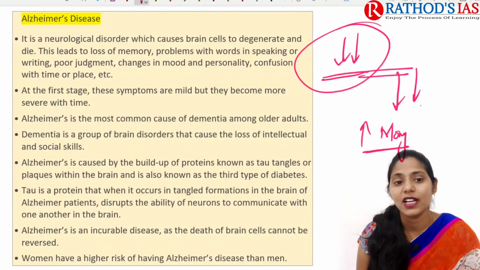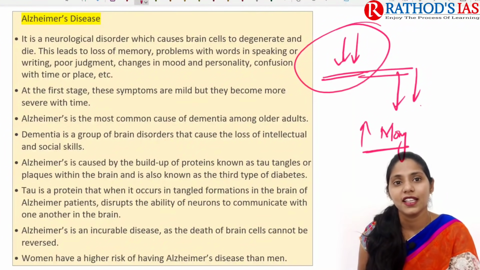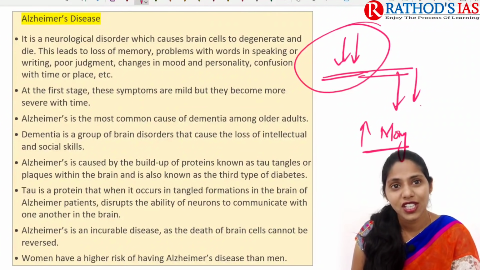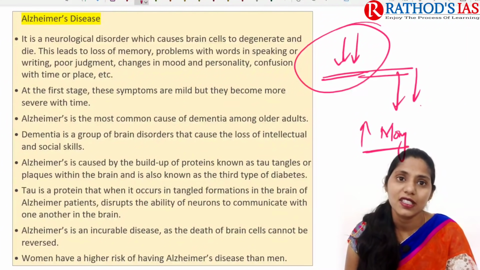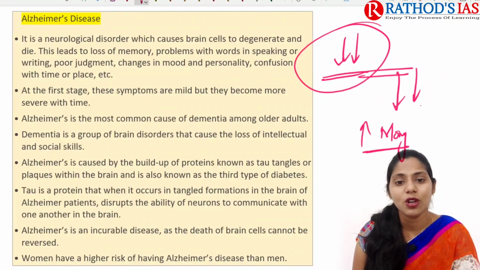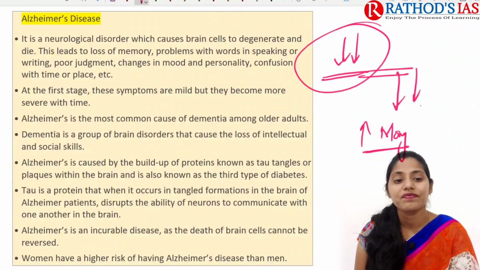We will have some difficulties, and even low cognitive development, like poor judgment, changes in mood and personality, and confusion, and these are some signs and symptoms of Alzheimer's disease. In the first stage, these symptoms are very mild, but they become more severe with time.